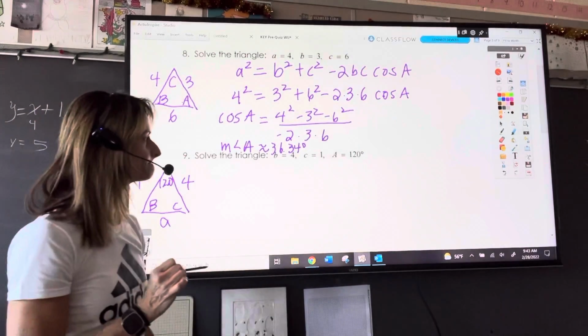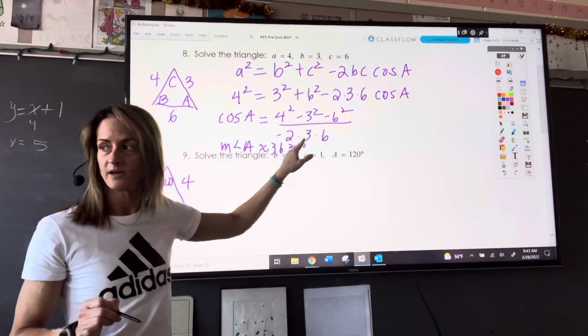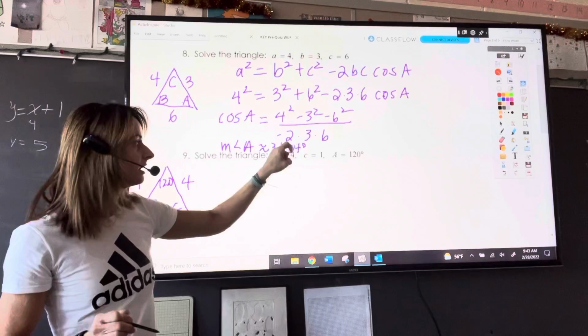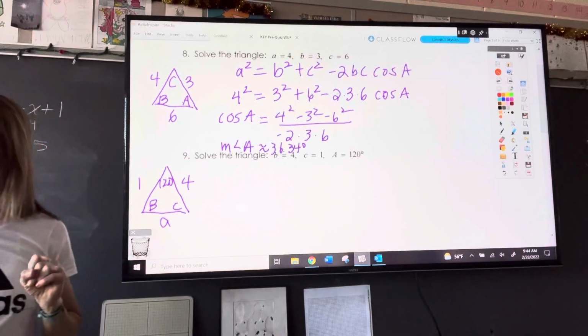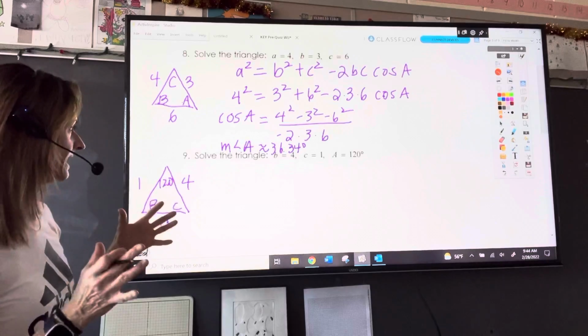Wait, where did you round? Once I found the inverse cosine of this value, when I put it in the calculator. Oh, when you put it in the calculator, you rounded it. Yep.